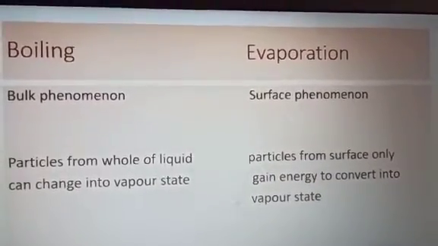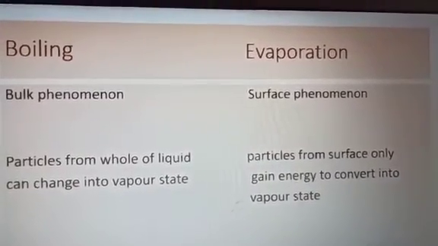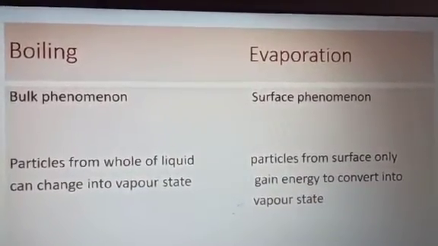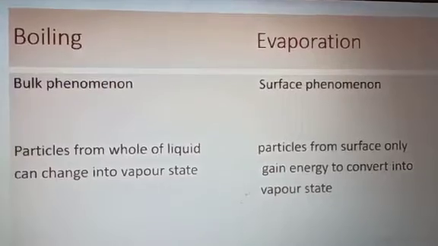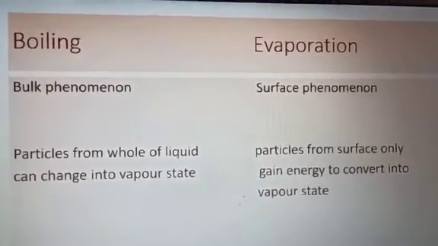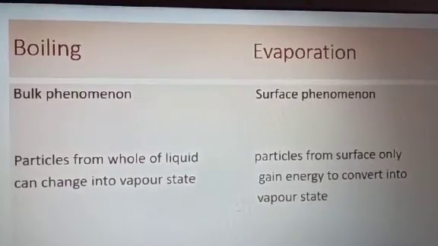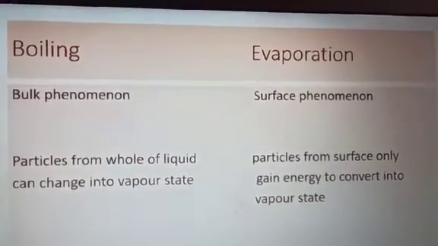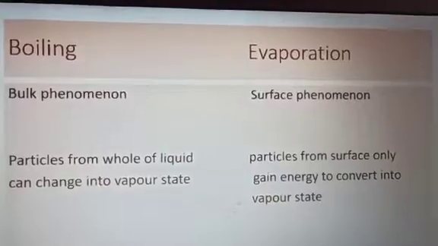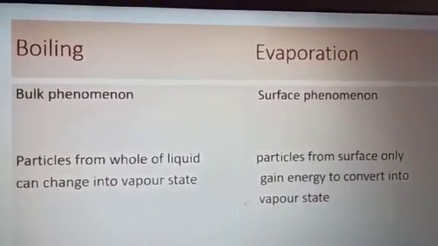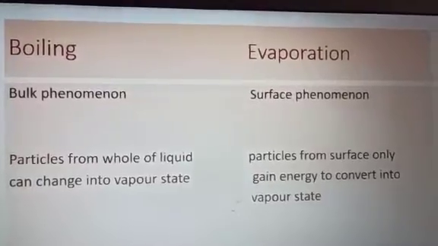In this way the whole water takes heat, or you can say all molecules keep on moving and taking energy and can change into the vapor state. Whereas in the case of evaporation, if water is kept there, only from the surface the particles will gain energy to convert into the vapor state. So this is the difference between boiling and evaporation.